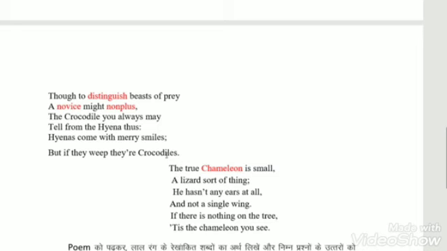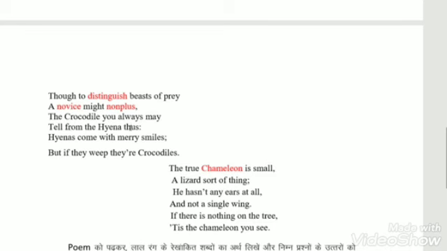Here, literary devices. First of all, we will find out the rhyming scheme A B A B C C. Prey, may, nonplus, thus, smiles, crocodiles. Alliteration is used over here. Use of consonant sound N: nonplus, novice. And use of the sound th: the and thus.